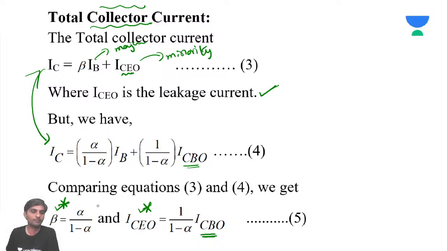So here comes beta is going to be alpha by 1 minus alpha, and IC naught is going to be 1 by 1 minus alpha into ICB naught. After comparing these two, beta is going to be alpha by 1 minus alpha, and IC naught is going to be 1 by 1 minus alpha into ICB naught.